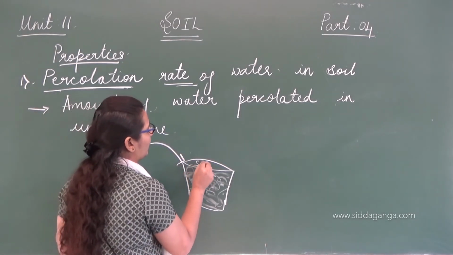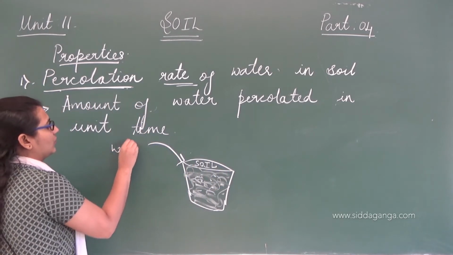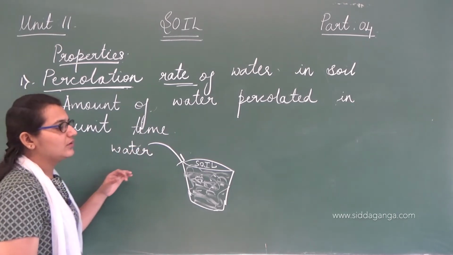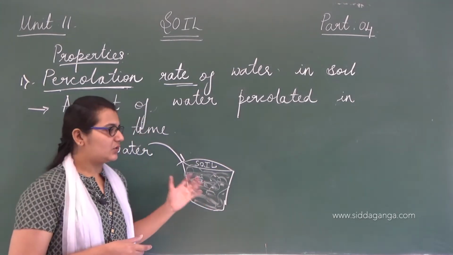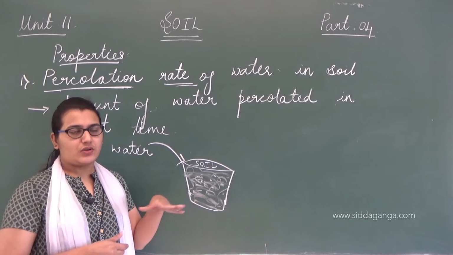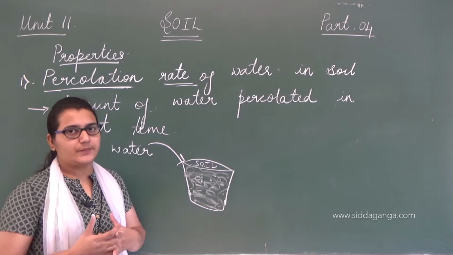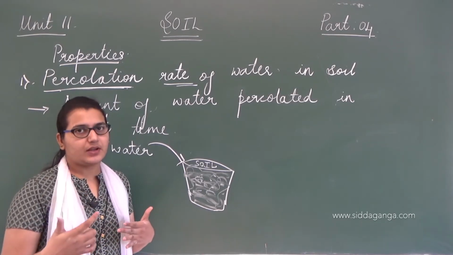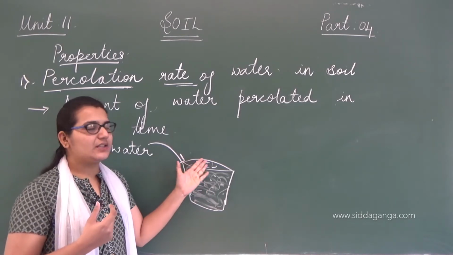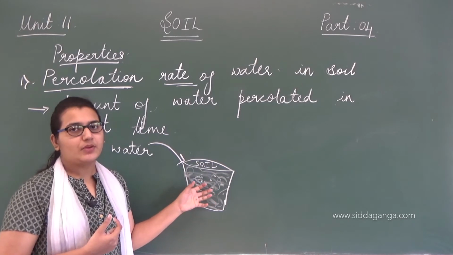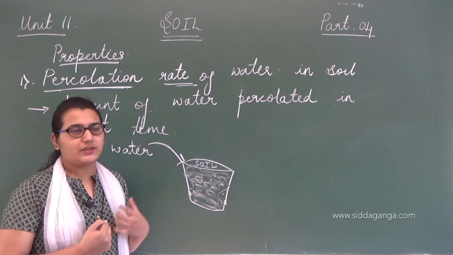While we are pouring water into this soil, soon after we pour the water, on the surface we can see the soil is very moist, it contains a lot of water. But gradually, after some time, we cannot see water on the surface anymore, because the water has moved down, or the soil has absorbed the water we have poured.